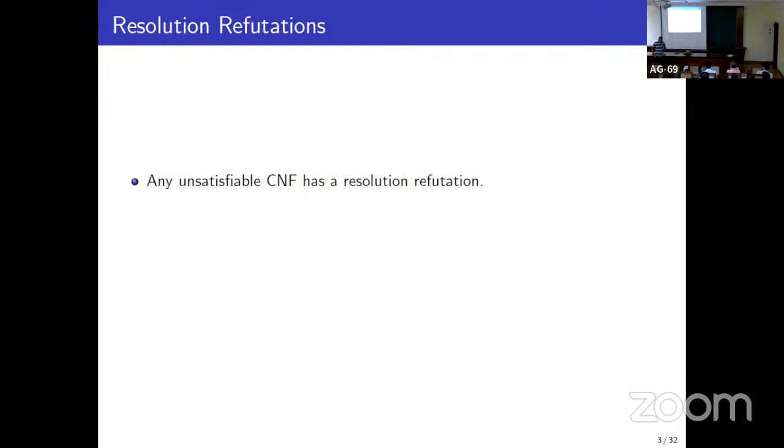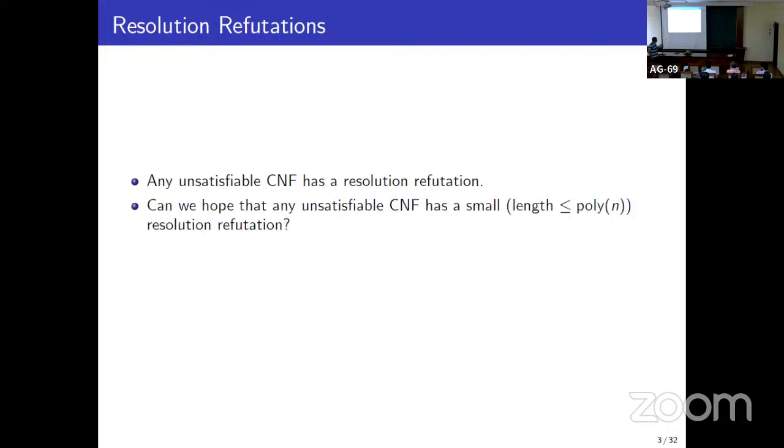Now some basic questions. First of all, every unsatisfiable CNF has a resolution refutation. This is easy to do. Now, can we expect that every CNF has a small resolution refutation? The answer is no, because that would imply NP equals co-NP and the world would get destroyed.